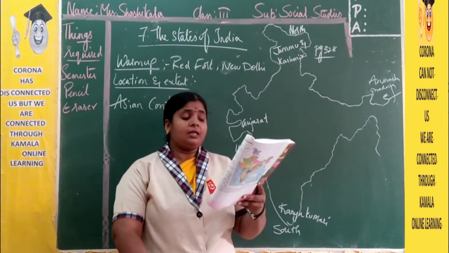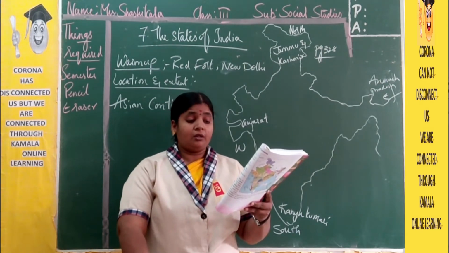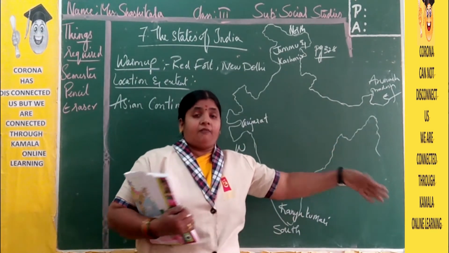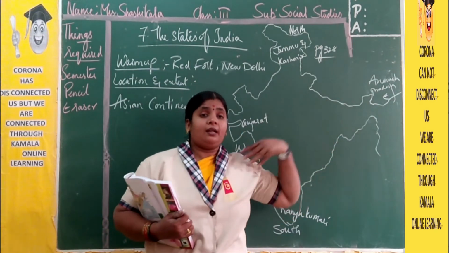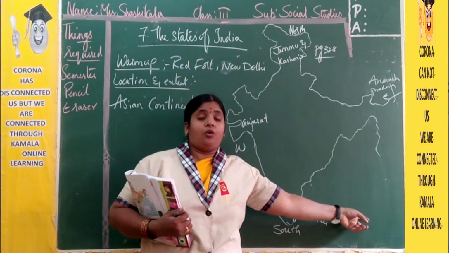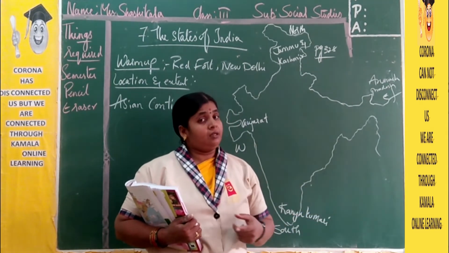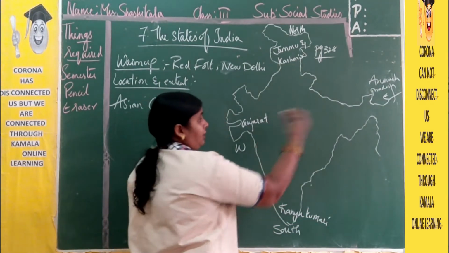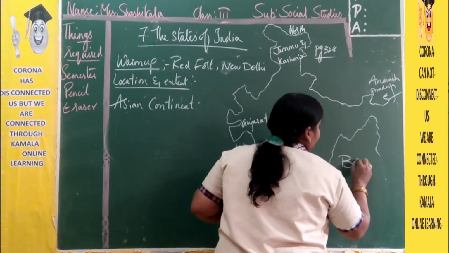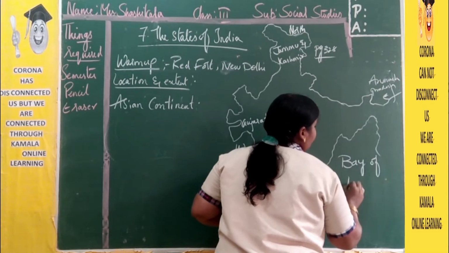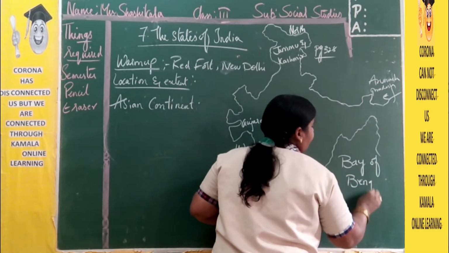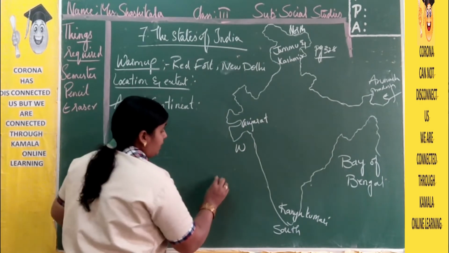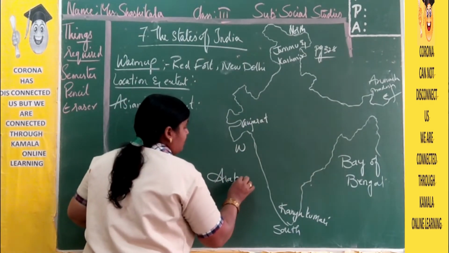So our country is surrounded by the Bay of Bengal in the east. Where is the east direction for us? This side. When I am facing you, my left hand is showing the east to you, but your right hand is indicating the east, right? So here in the east direction we have the Bay of Bengal, right? And in the west direction here we have the Arabian Sea,